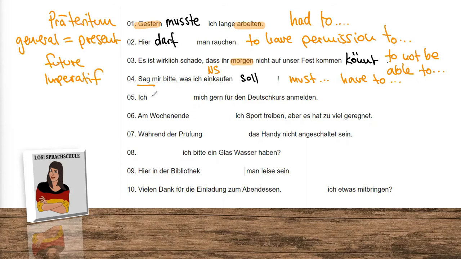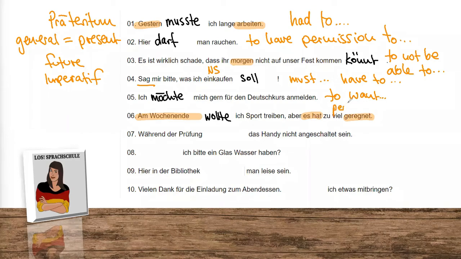Next one. Ich möchte mich gern für den Deutschkurs anmelden. Möchte, to want to do something. Am Wochenende wollte ich Sport treiben, aber es hat zu viel geregnet. Our signals here, it rained, perfect tense.